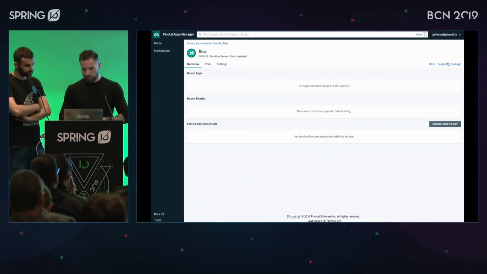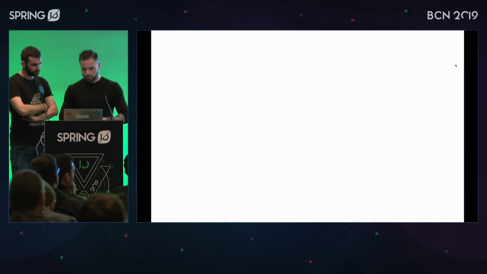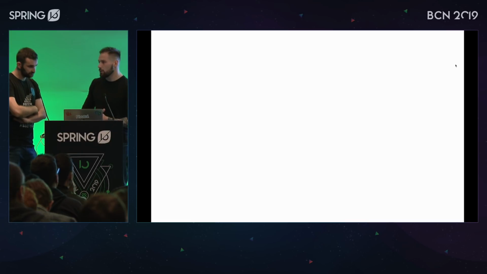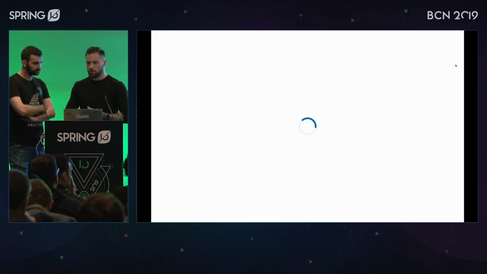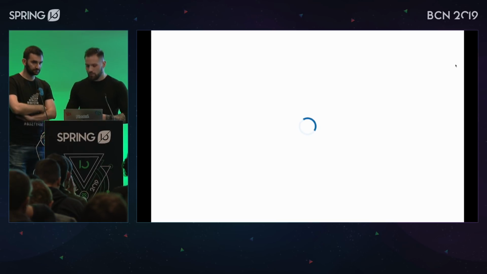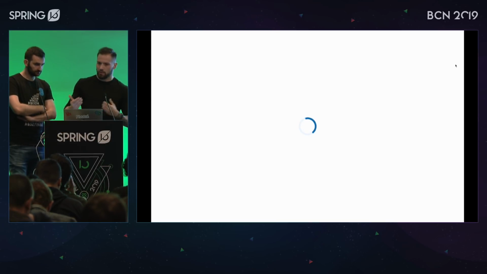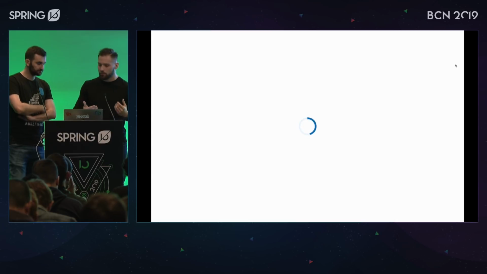So if I click in here, I can actually manage my applications in the cloud. And as we have seen on my local machine, I can push coordinates to my applications, and then I can create streams, etc., etc. I can govern them, I can deploy, I can upgrade, I can check the audit logs.